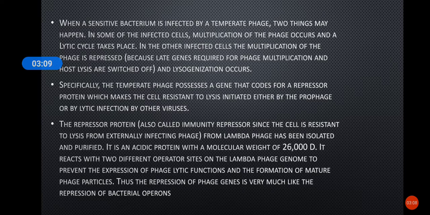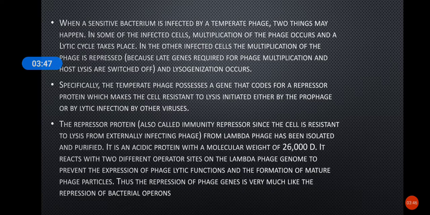The temperate phage possesses a gene that codes for a repressor protein, and this repressor protein will make the cell resistant to lysis. This repressor protein is also called the immunity repressor, because once lysogeny is established, the host bacterium will become resistant to infection by other phages. So they are actually giving immunity to the infected bacterium.